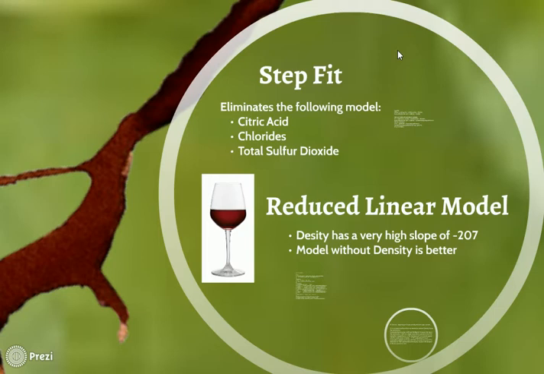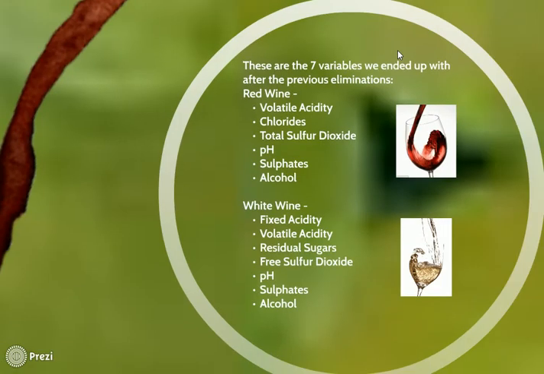Next, we carried out the stepwise linear regression, that is, the backward step AIC on the linear model, to come up with the most prime predictors in determining the quality of wine. It led to 7 predictor variables for the white wine and 6 for the red wine.